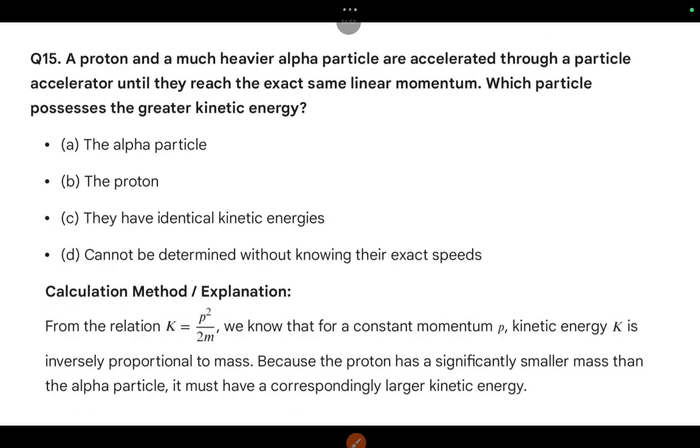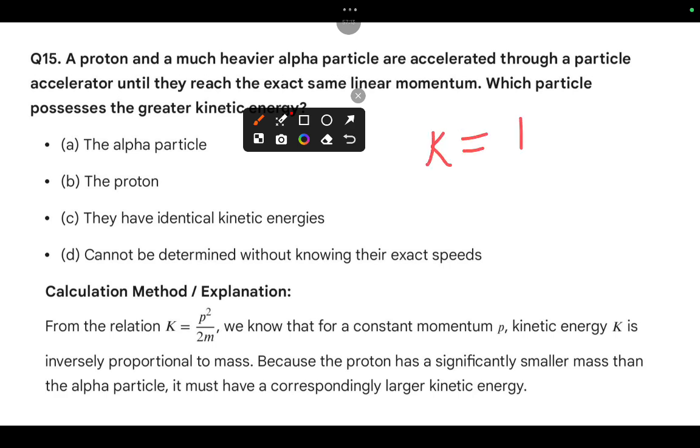Okay, coming to the 15th one. A proton and a much heavier alpha particle are accelerated through a particle accelerator until they reach the exact same linear momentum. Which particle possesses the larger kinetic energy? Generally we discuss the relation KE, kinetic energy, equal to P square by 2m. This we know very well. We have a proton and a much heavier alpha particle. So what is our question? Which particle has more kinetic energy?